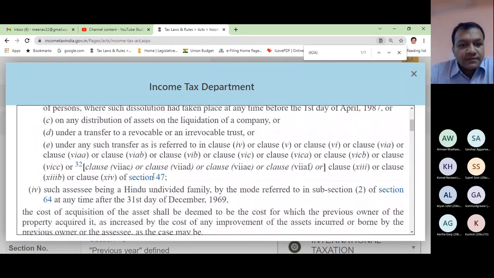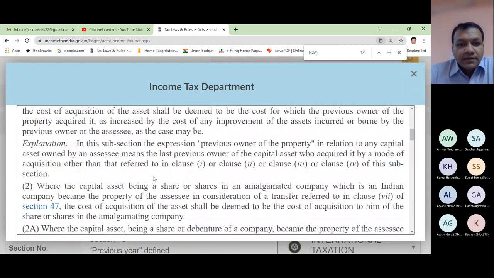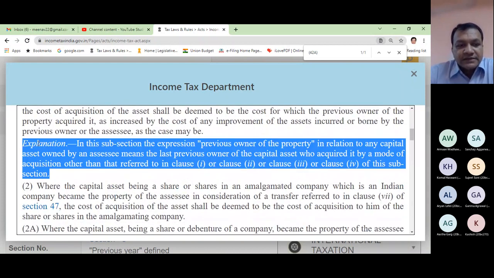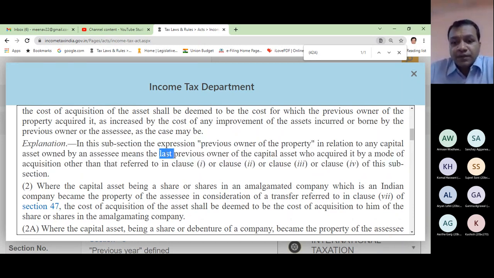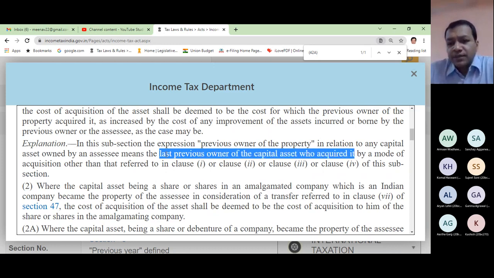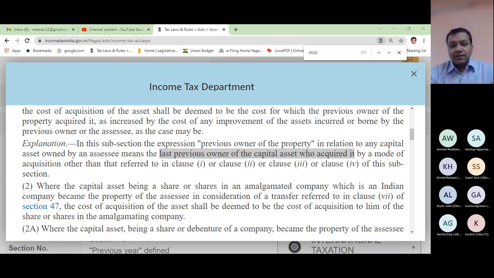This is 49. So what it says, in this subsection, which subsection? Subsection 1 of section 49, the expression previous owner of the property in relation to any capital asset owned by an assessee means the last previous owner who acquired it. What do I mean by acquired it? Who purchased it. So when I come back to my example, I applied the same concept which is written in the act.